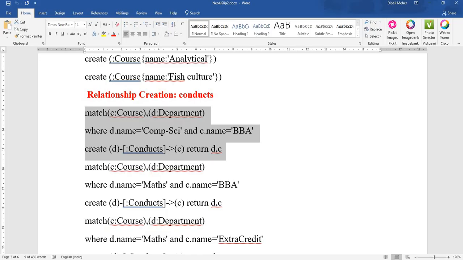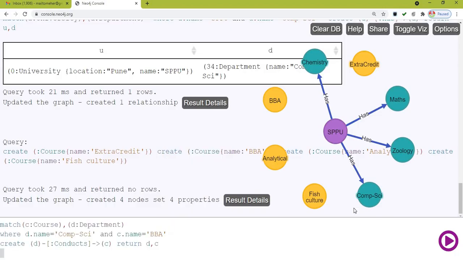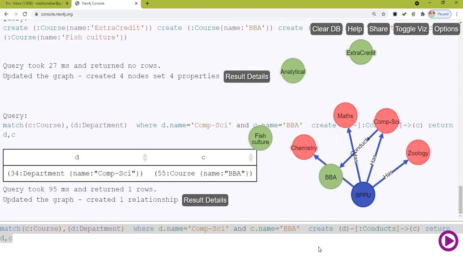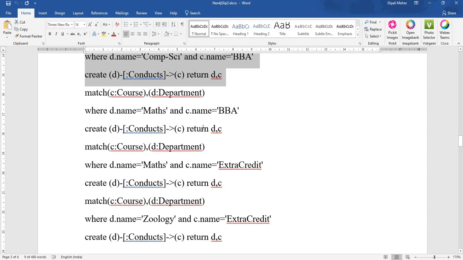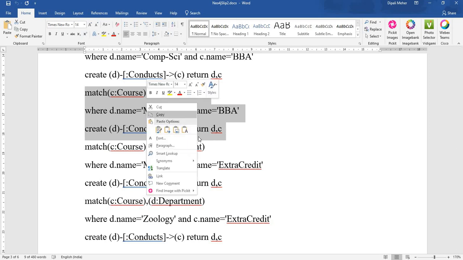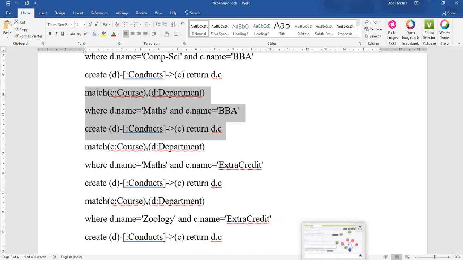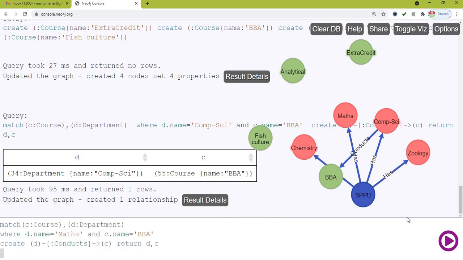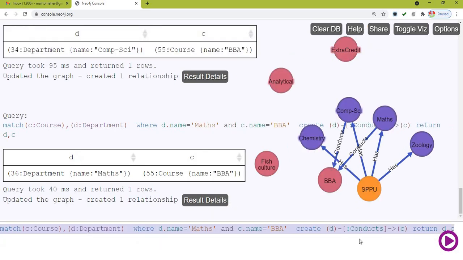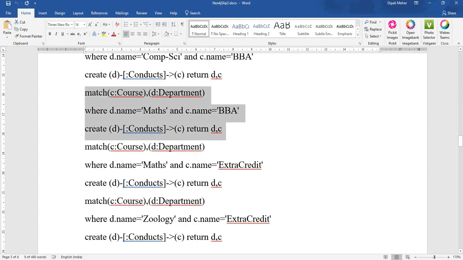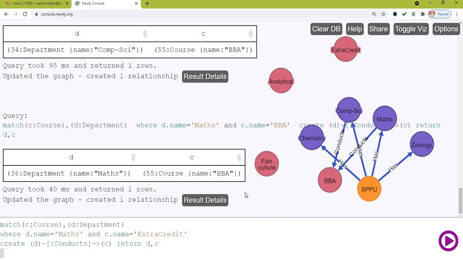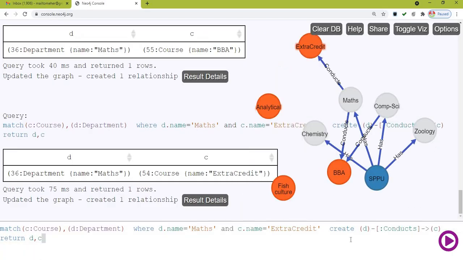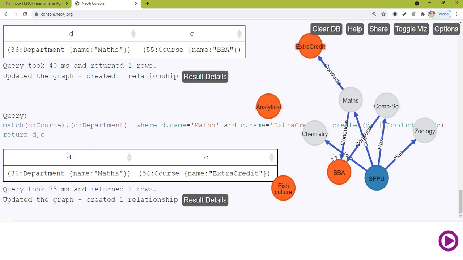So I will quickly copy paste and we will create the department and course relationship as department conducts course. You can see the relationships will be created.